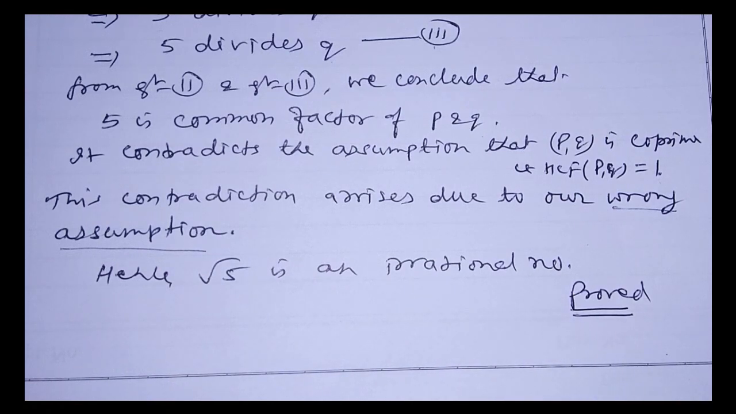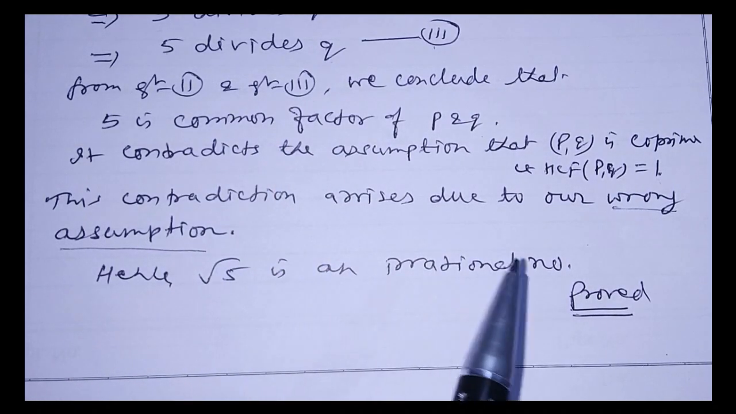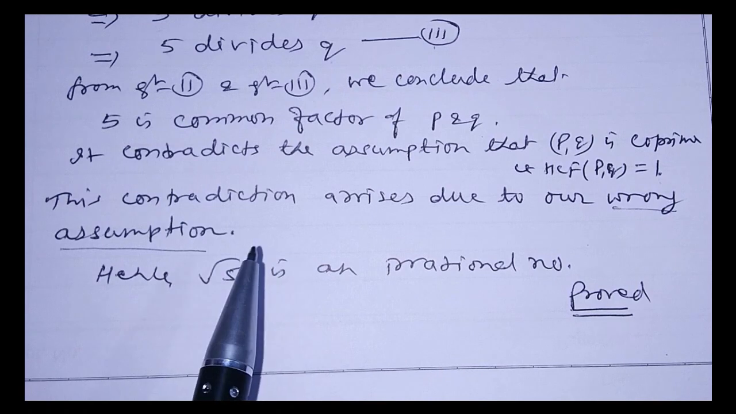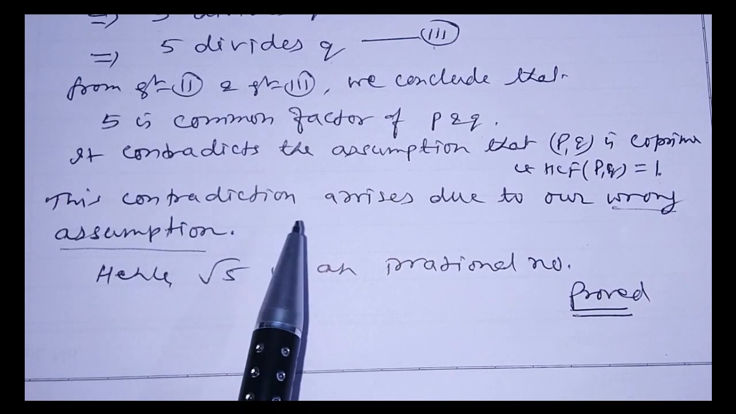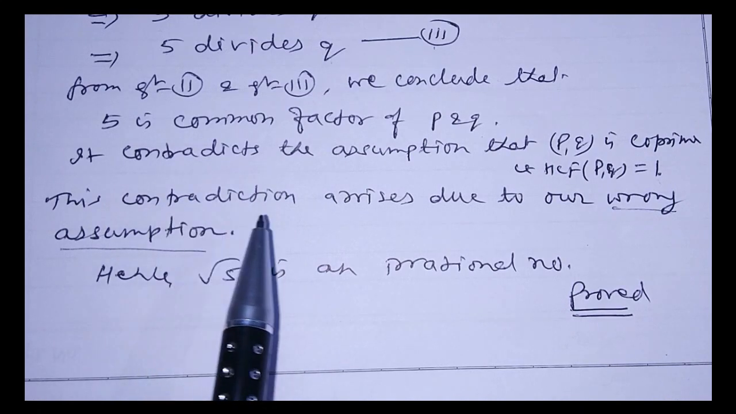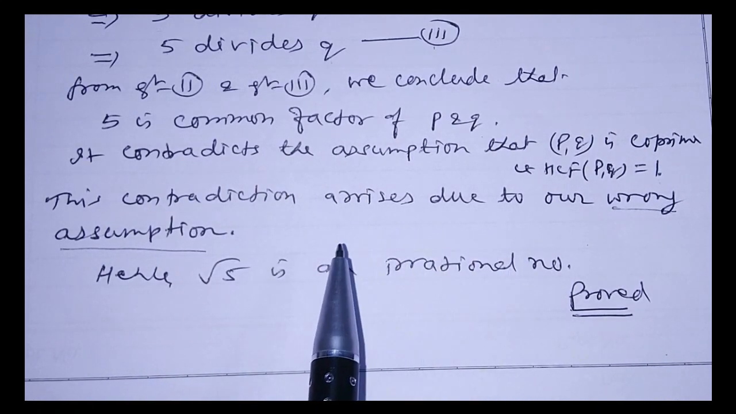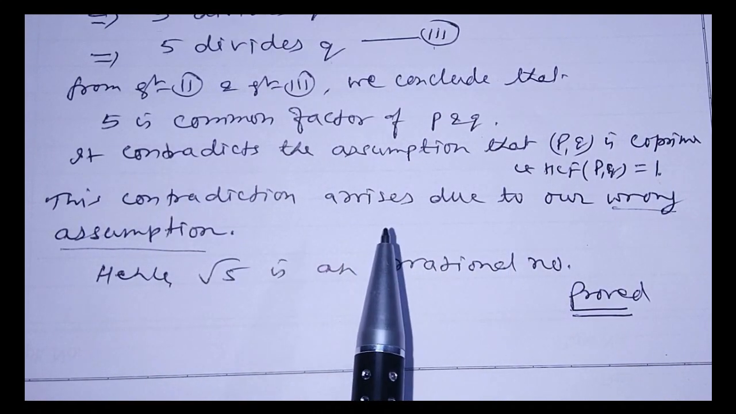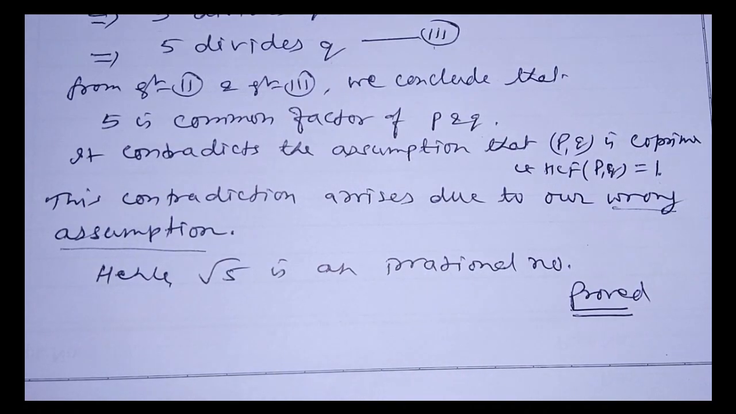Got it? I hope you understood it well. If you prove it by writing this 2 or 3 times, you will get the proper concept. Similarly, with the same process, by replacing 5 by 2, by 3, or by 7, you can prove that root 2, root 3, root 5, root 7 are irrational numbers, like that. All the numbers can be proved in the same way. Okay? Thank you.